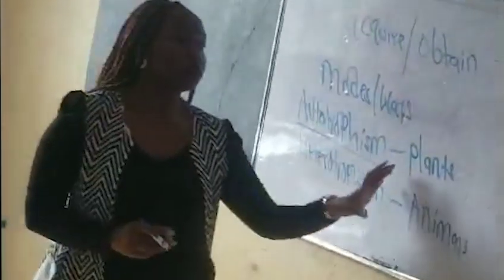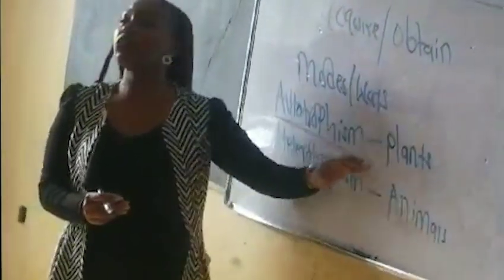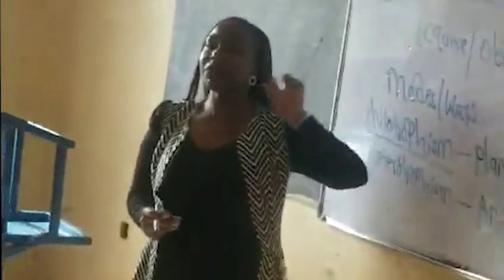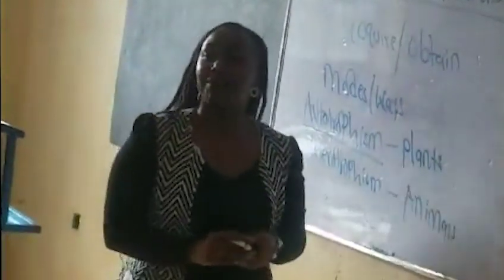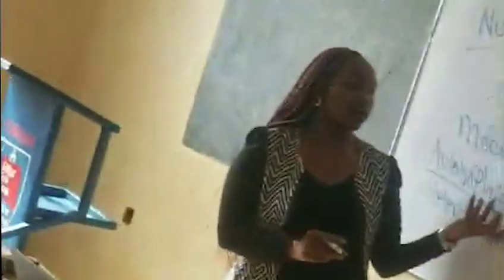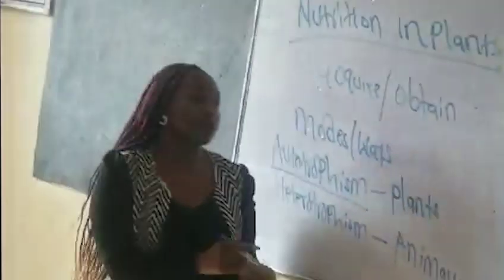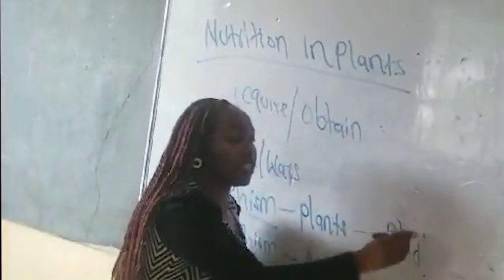The process through which plants manufacture their own food is known as? Yes, Janice? Photosynthesis. These plants make their own food through the process we call photosynthesis.